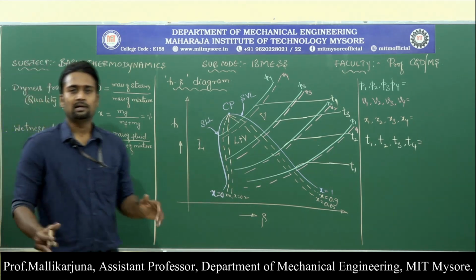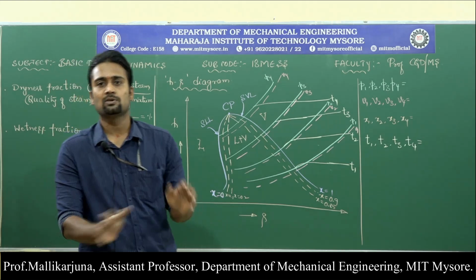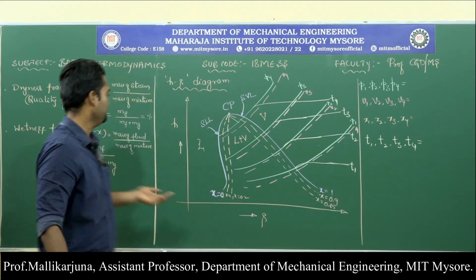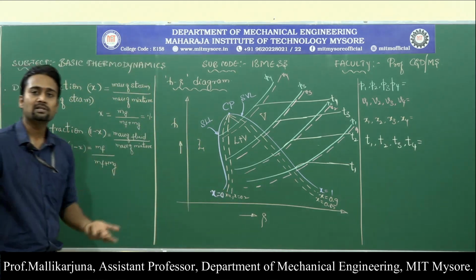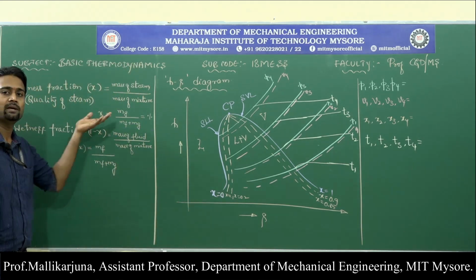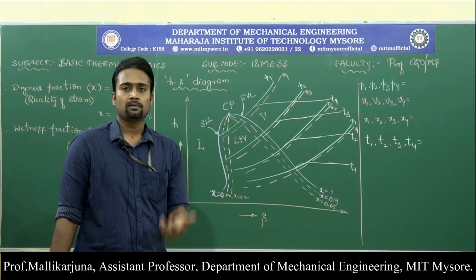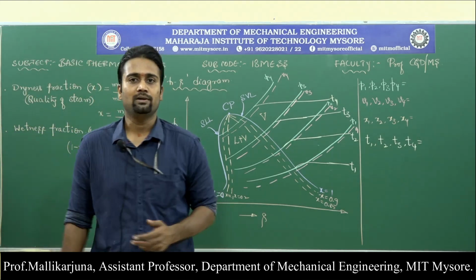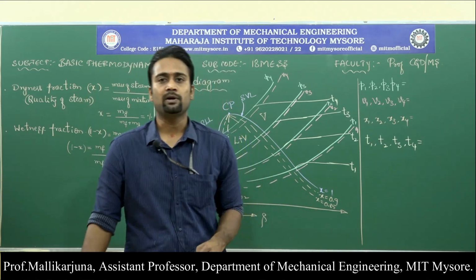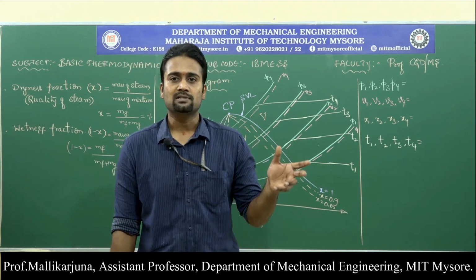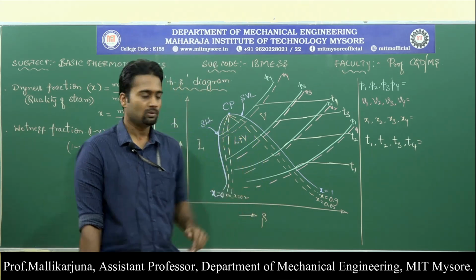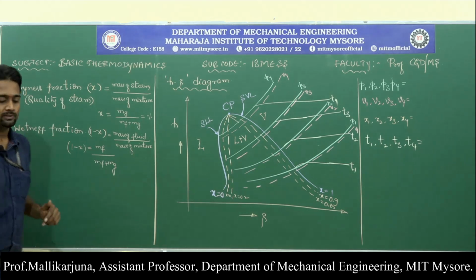So now it is very clear. If the steam is 60% dry, that means 0.6 is nothing but the dryness fraction and the remaining 0.4 is nothing but the wetness fraction. If the given steam is 60% wet, in the sense 0.6 is nothing but the liquid, the remaining 0.4 is nothing but vapor. So this is how we need to understand the dryness fraction and the wetness fraction. We need to be very careful about this statement. Dryness is towards the vapor and wetness is towards the liquid. That is the distinction between those two terms.